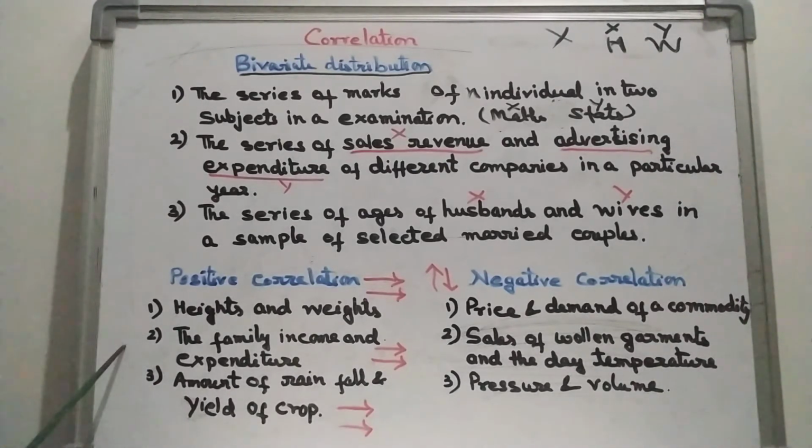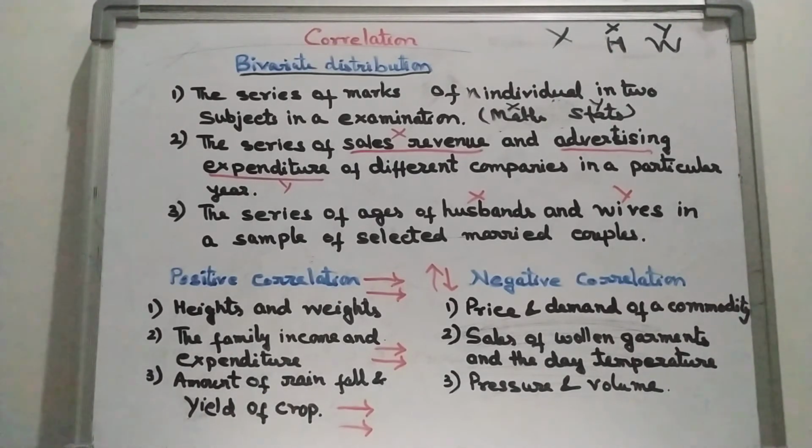In the first three cases they are positively related. All are positively related, meaning one is increasing, the other is also increasing, both are moving in the same direction. But here it is negative correlation. That means if one is increasing, the other is decreasing. So the direction is changed. So it is a negative correlation. That means the relationship between the two variables is negative. They are negatively related to each other. But in both cases the variables are related, so the relationship is there.